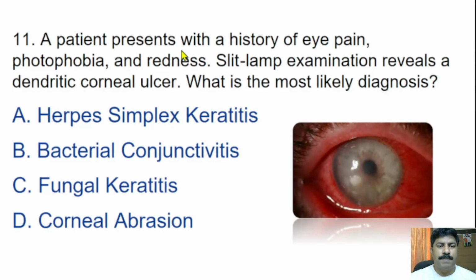11th question. A patient presents with a history of eye pain, photophobia and redness. Slit lamp examination reveals a dendritic corneal ulcer. What is the most likely diagnosis? Herpes simplex keratitis, bacterial conjunctivitis, fungal keratitis, corneal abrasion. Correct answer here, herpes simplex keratitis. So in the case of history of eye pain, photophobia and redness, slit lamp examination reveals dendritic corneal ulcer. That is a finding of herpes simplex keratitis.